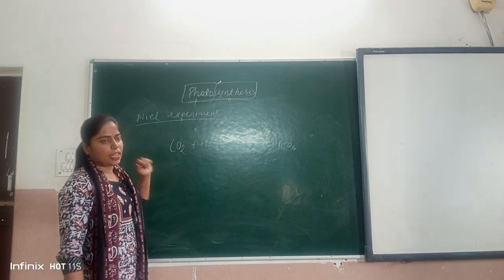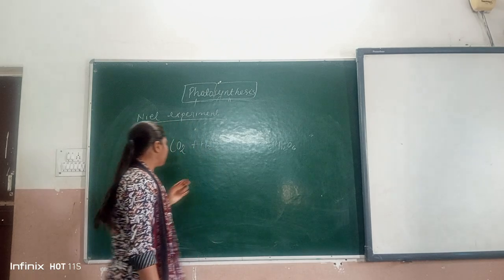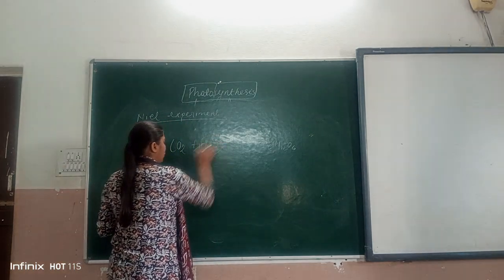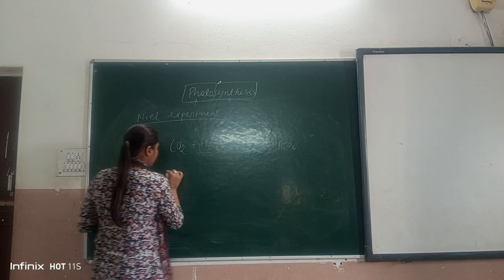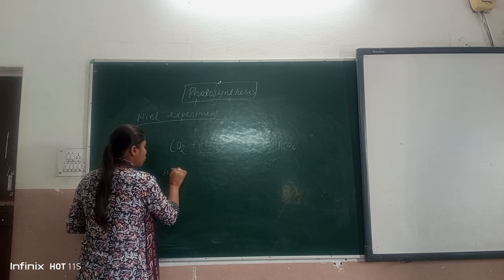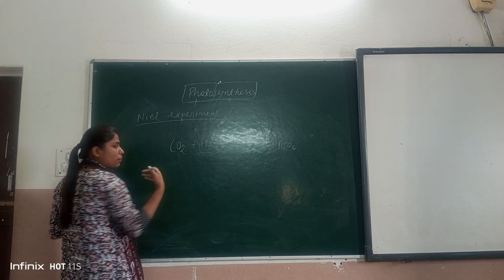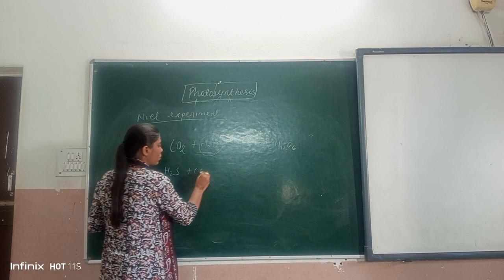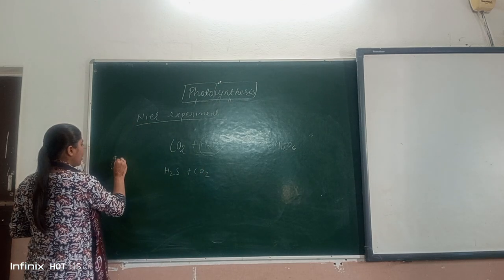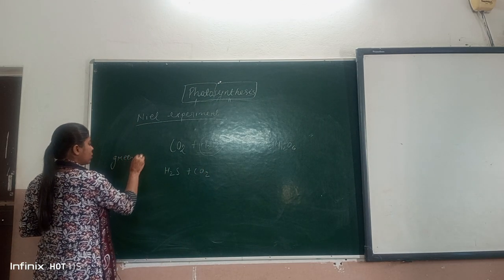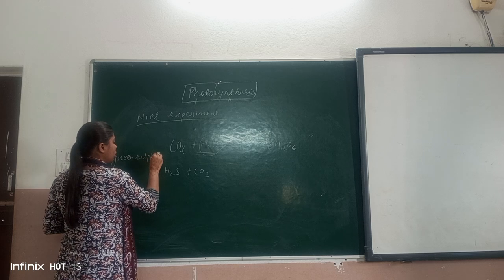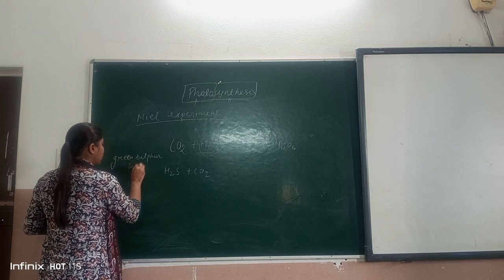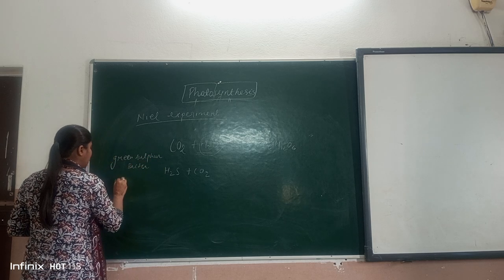Cornelius Neal ने बताया कि if in the place of H2O there would be some more compound like H2S in some green sulfur bacteria and purple bacteria.